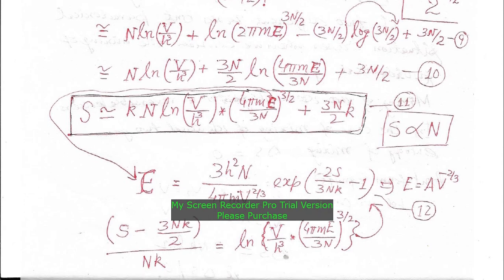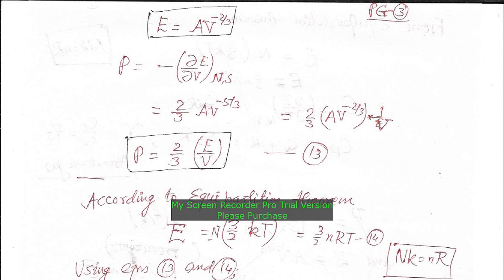This equation number 12 we have derived using equation number 11. So this describes the entropy relation as well as how you can determine energy using the entropy relation, that is equation number 11 to get equation number 12.